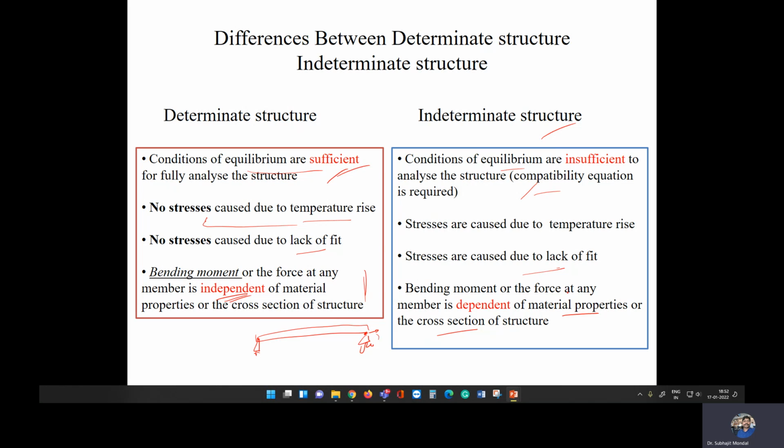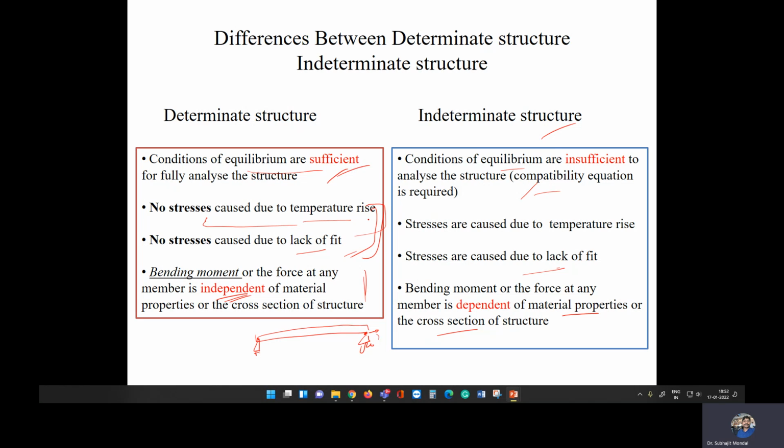So these are the differences between a determinate structure and an indeterminate structure. These two, you can say, are a benefit of having determinate structures. Basically, temperature rise will not cause any stress, lack of fit also will not cause any stress. So basically this is our benefit. But in a sense, indeterminate structures are most favorable, though there is some benefit to determinate ones.